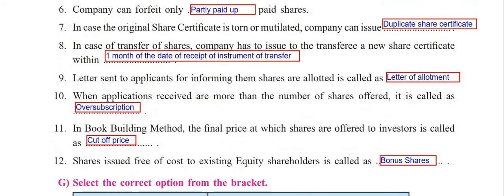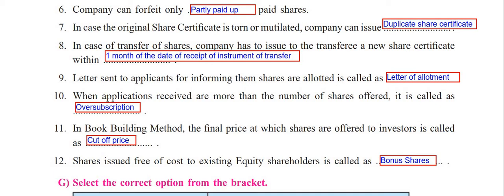Next is the sixth one: a company can forfeit only dash paid shares. Definitely it is partly paid up shares. Seventh: in case the original share certificate is torn or mutilated, the company can issue a duplicate share certificate.